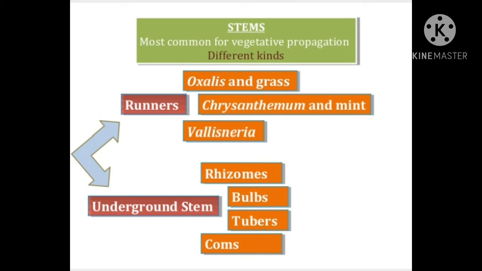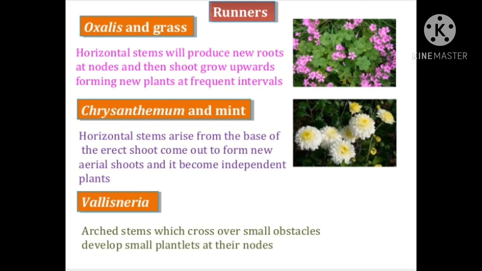Now different kinds. These are runners and underground stem. Runners, for example, oxalis and grass, chrysanthemum and mint and vallisneria. And underground stem: rhizomes, bulbs, tubers and corms. So these we will study one by one. Runners. Oxalis and grass. The most common example of runner is grass.